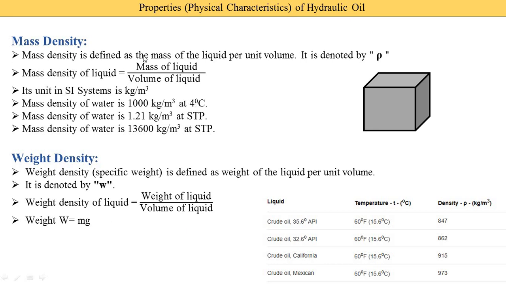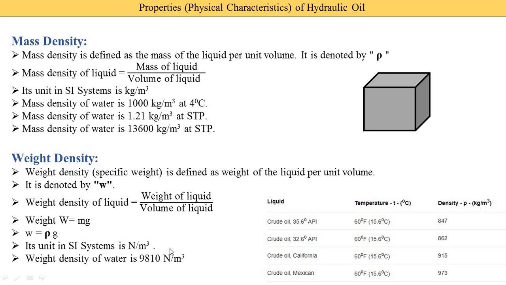Now suppose we relate the mass density and the weight density. How do we write that? Weight density is equal to mass density into gravitational acceleration, because here you see the denominator is the same, that is the volume of liquid, and the mass is replaced by the weight. So instead of weight we write mass into gravitational acceleration, and mass upon volume is equal to mass density. So we are able to write this equation: weight density is equal to mass density into gravitational acceleration. This is the relation between mass density and weight density, and the unit in the SI system is Newton per meter cube.